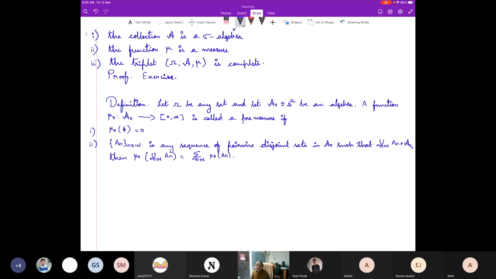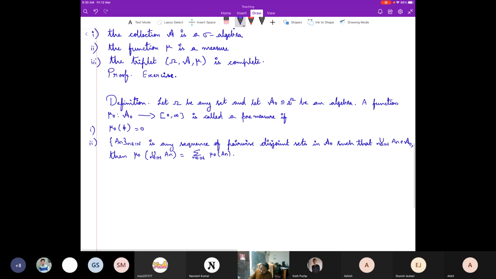Because a measure is defined only on a sigma algebra. But here, this behaves like a measure, but it is defined only on an algebra. Therefore, this is what is known as, this is called a pre-measure. Right.